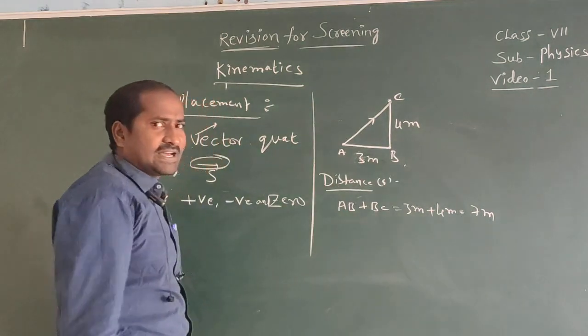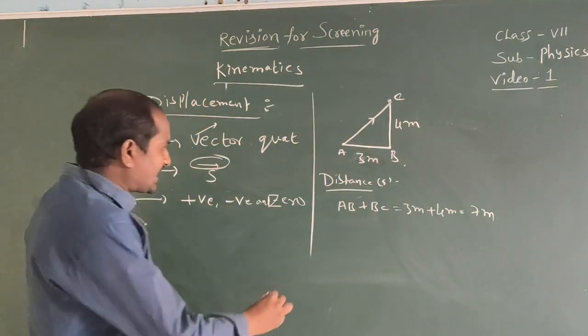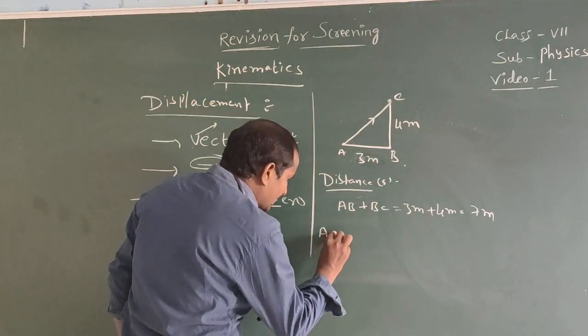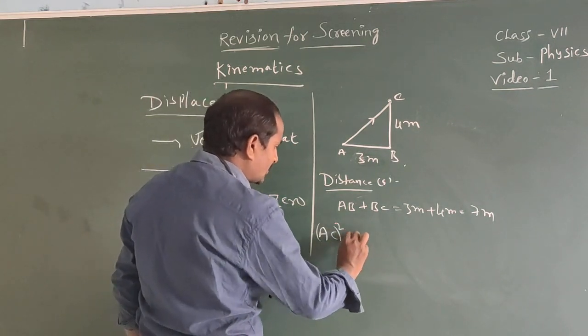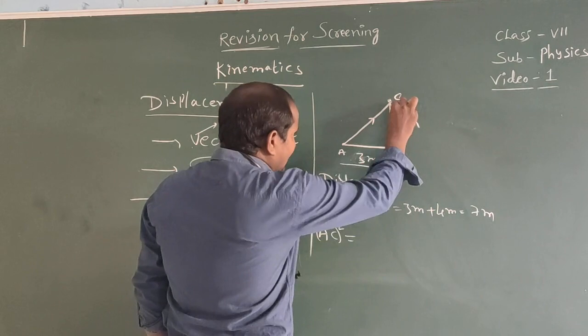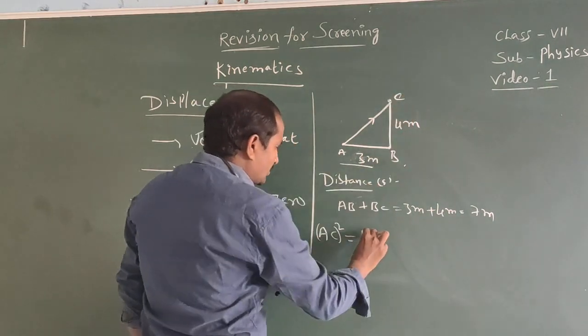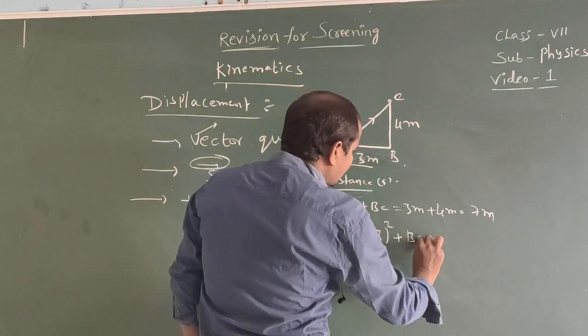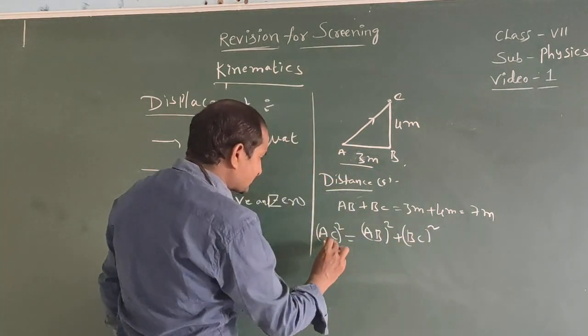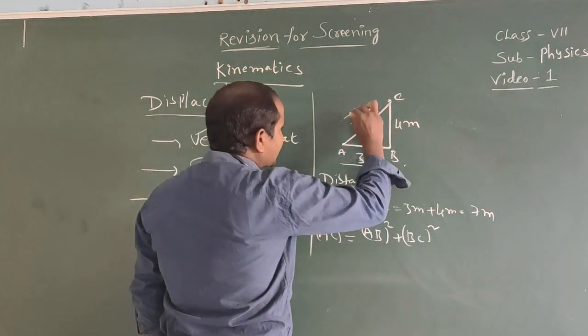It also has a direction. So here AC is the displacement. According to Pythagoras theorem, AC square is equal to AB square plus BC square, where AB is the base and BC is the opposite side. So here AC square means nothing but displacement square.